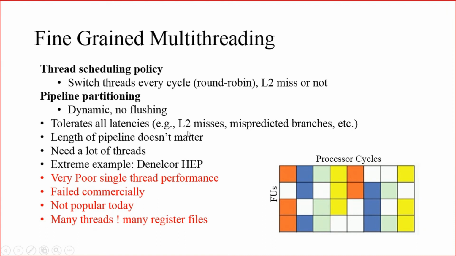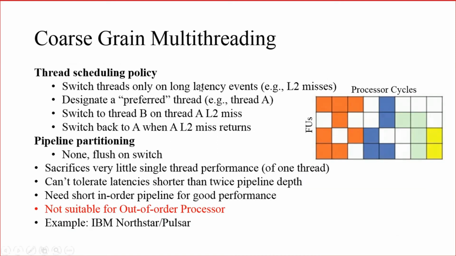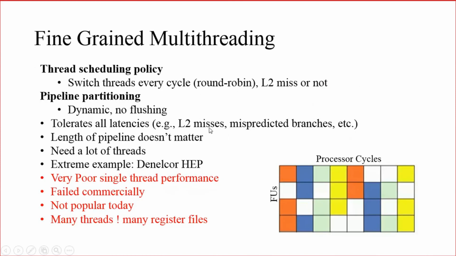What do you mean by tolerating all the latencies? Whenever there is an L2 miss or a mispredicted branch, or whenever there are such problems, the threads will be switched. But in the coarse-grained architecture, only when there is a long latency event will thread switching happen. But here, irrespective of whether it is a long latency or short latency event, switching will happen.